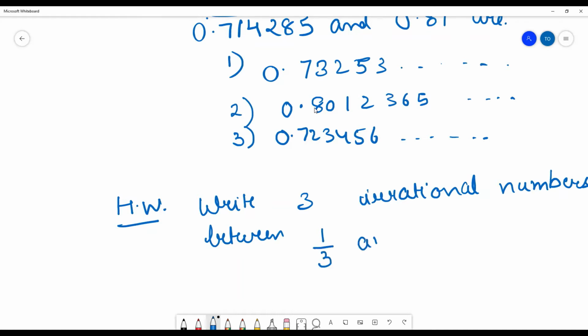One by 3 and 1 by 4. Okay, so these are 2 rational numbers. Between these 2 rational numbers, you have to write 3 irrational numbers. Okay, this is your question. This you can write down. So now this much portion is done, and now we will go to the next.